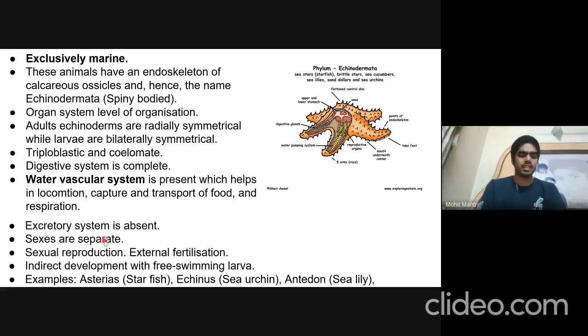And sexes are separate, that is male and female are separate. Sexual reproduction is seen, with external fertilization, and development is indirect with free swimming larvae, and these larvae are bilaterally symmetrical as explained earlier. Examples are starfish, sea urchin, sea lily, sea cucumber, brittle star, etc.